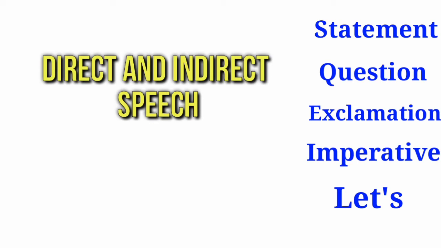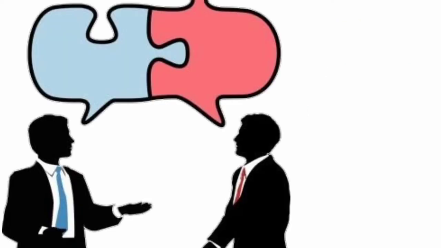Welcome back, students. Today we'll see direct and indirect speech. Direct and indirect speech is also called reported speech or narration. There are two types of narration: first, direct, and second, indirect. Let us learn it in brief.